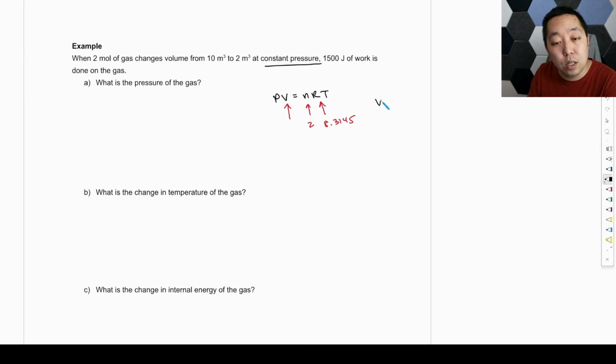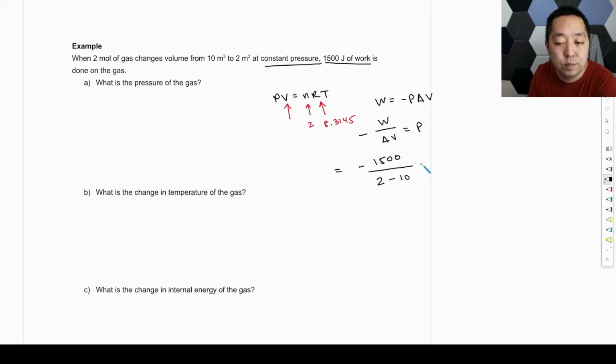But we know the work, because at constant pressure the work is negative P delta V, right? Because I compressed it, and I know the work, so we want to use that information. So the work divided by the change in volume is going to be the pressure. So that's going to be negative 1,500 divided by the change in volume. You ended at 2 and you started at 10. And so we're going to be left with 1,500 divided by 8, and that's going to be 187.5 pascals. Very low pressure here.